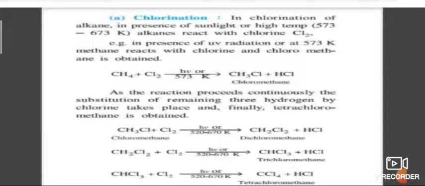Now this methyl free radical reacts with chlorine to give chloromethane. Next, chloromethane reacts with chlorine free radical to form dichloromethane, and this reacts again to give trichloromethane. So it is a chain reaction containing initiation, propagation and termination.